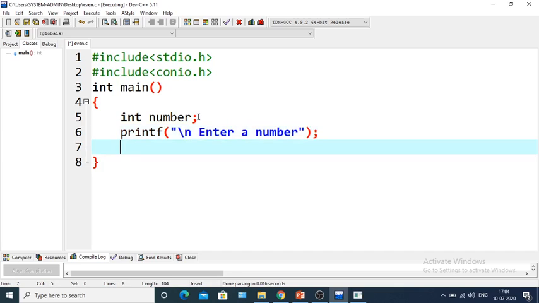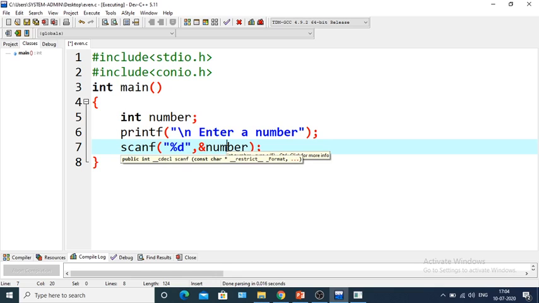Next we will take the scanf function. The scanf function is basically used to take input at runtime, that is, to take user input. And ampersand number means that the number we have entered through the keyboard will be saved in the variable number. So ampersand number means address of number. The number will be saved at the address of number.